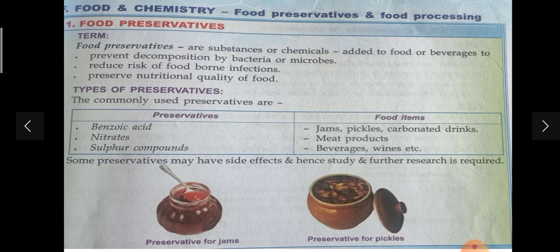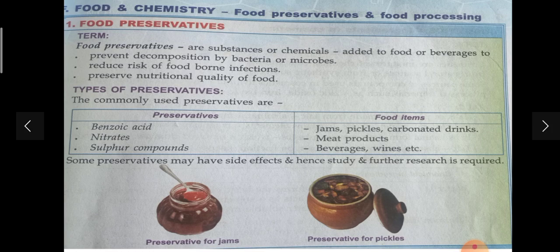Second one is nitrate. We use this nitrate chemical for meat products, to preserve the meat products. Next is sulfur compounds. We use sulfur compounds in beverages and wines.